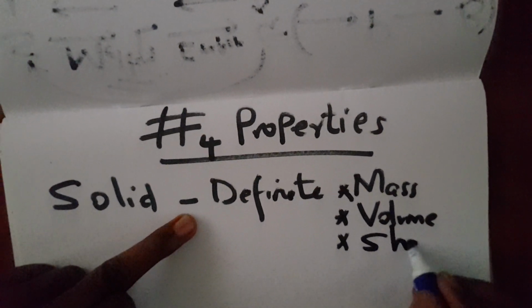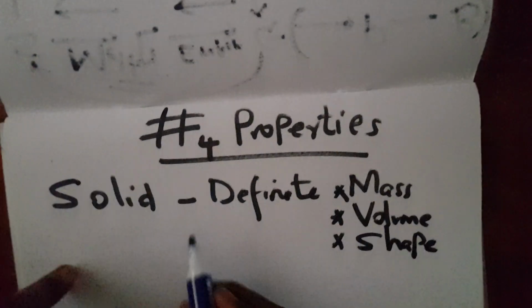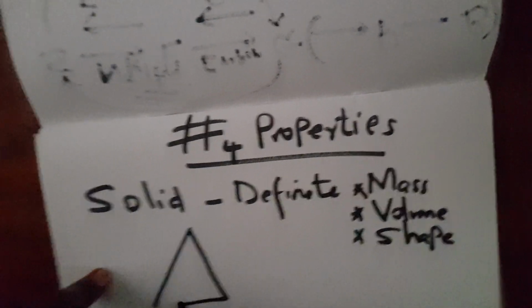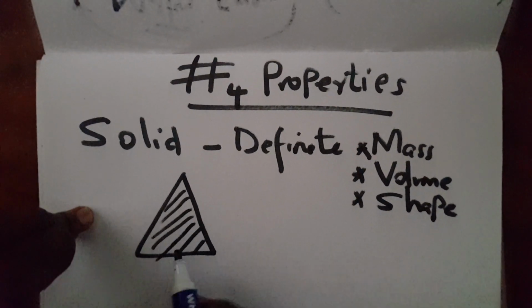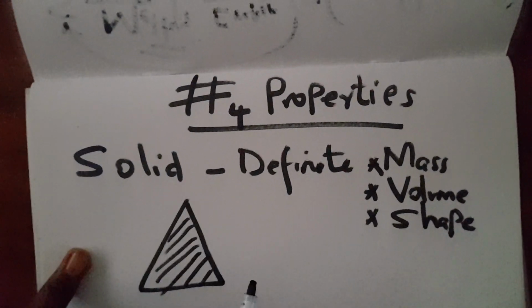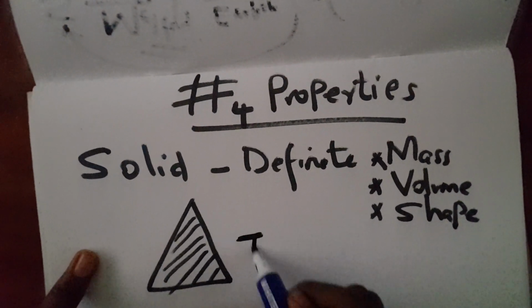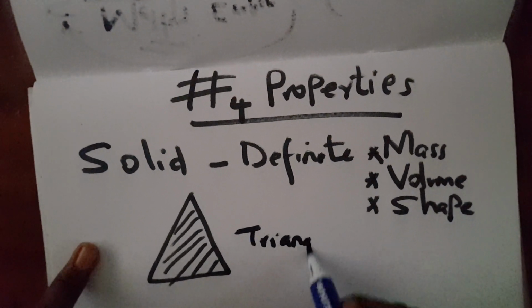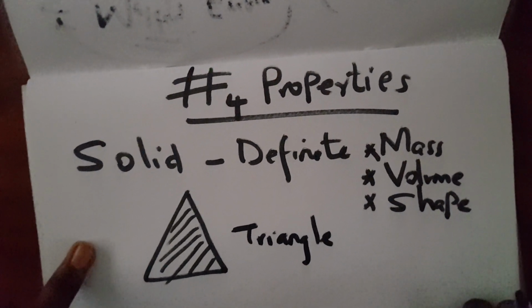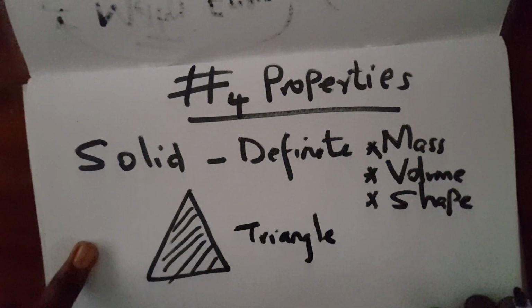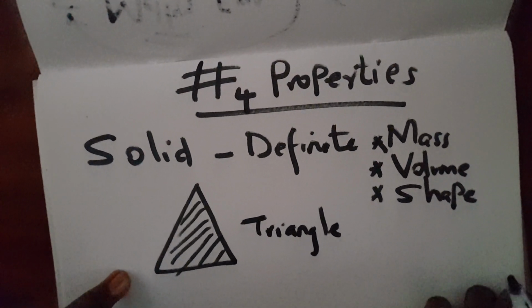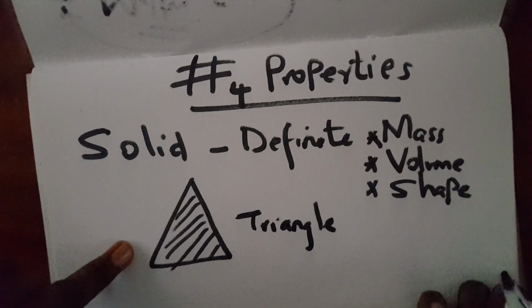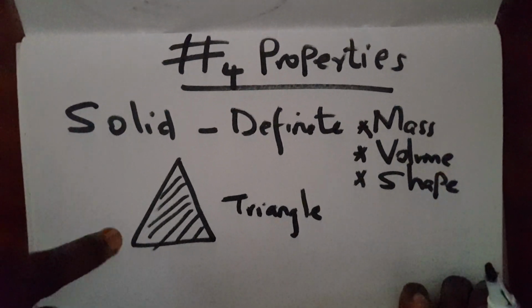Yes, it has a definite shape. Can I tell you why? For example, if this is my solid here, you can tell me the shape of it. It is a triangle. What about its volume? Am I able to calculate the volume? Oh yes, you're able to calculate its volume. What about its mass? Yes, I am able to measure the mass.